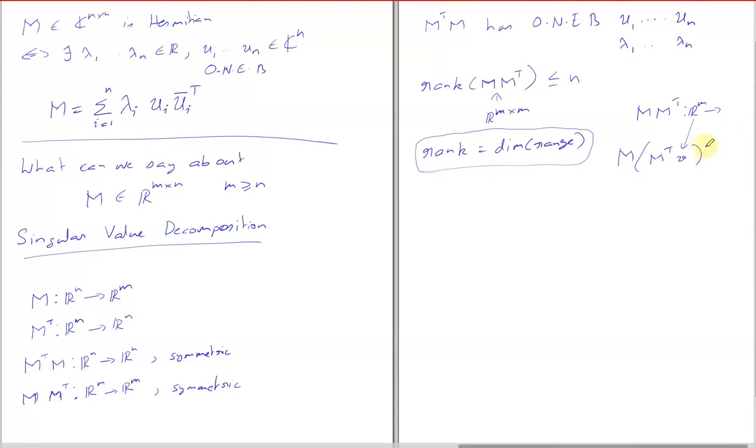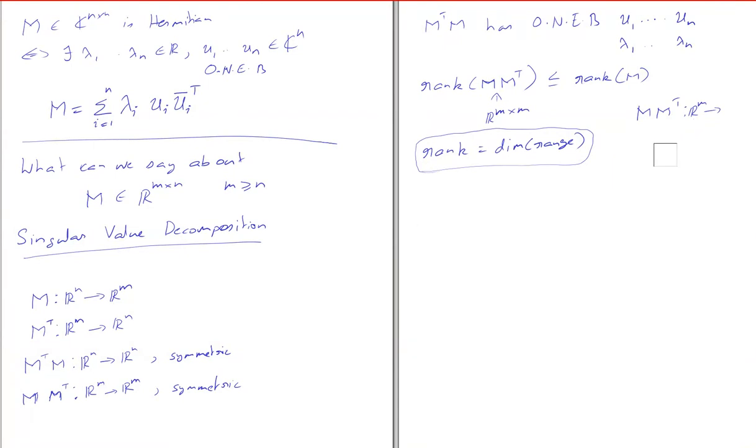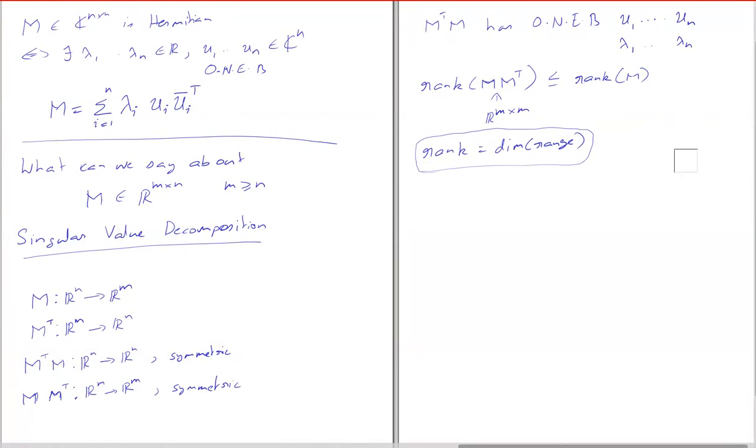Okay, sir, understood. Rank is equal to the dimension of the range, so the entire thing cannot have more dimension. So I'm saying it is at most n. In fact, I can say it is at most the rank of M. Okay. Fine.